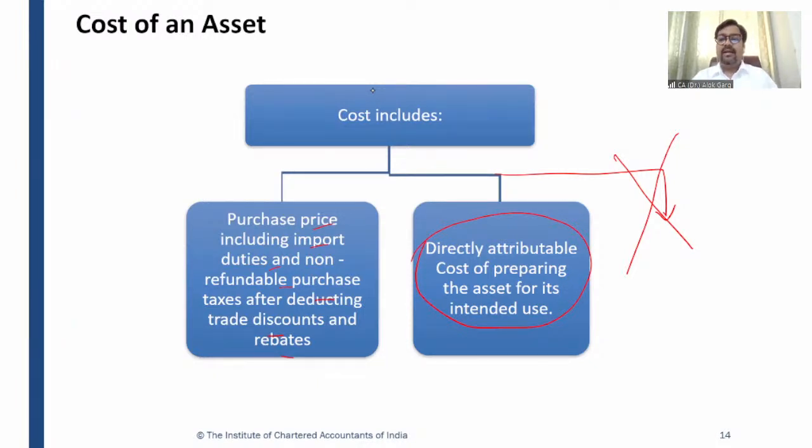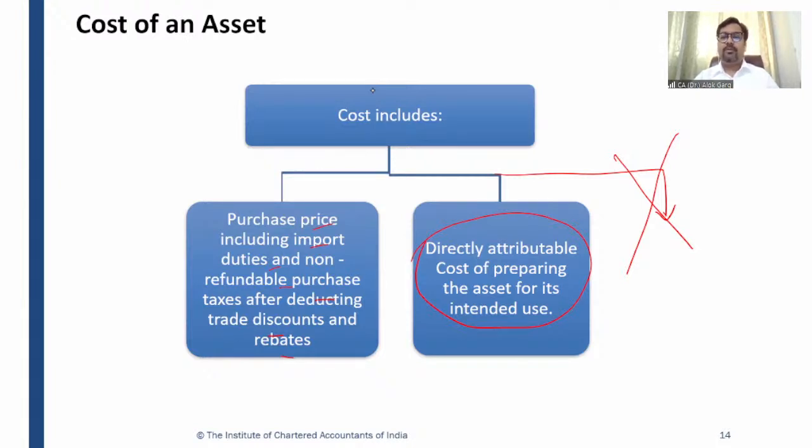And the standard says that if there are directly attributable costs, they are also required to be taken as a part of the cost of the asset, right? For example, testing fee, professional fee, registration charges, legal fees. These kinds of expenses are required to be capitalized as a part of the cost of the intangible asset.